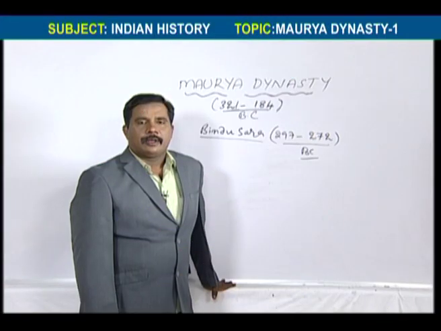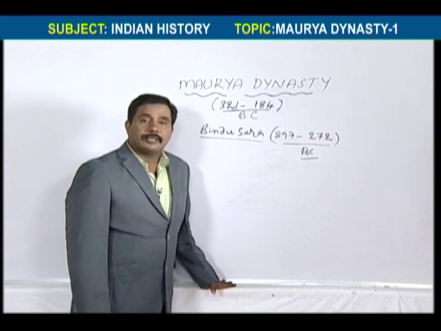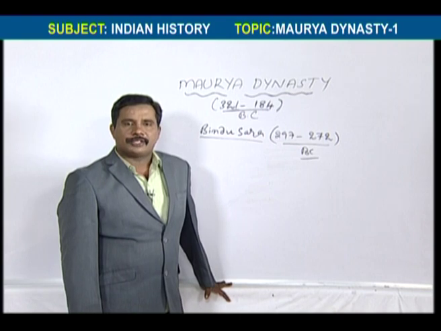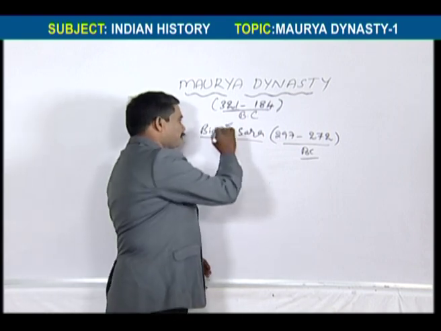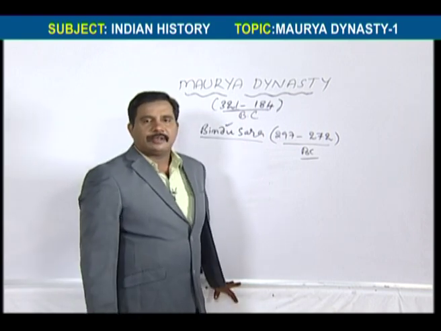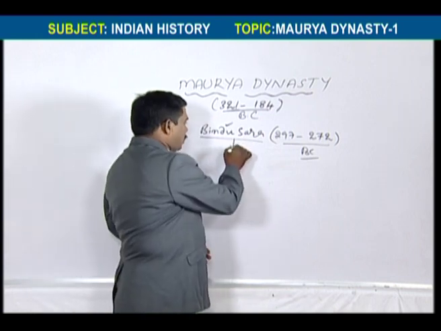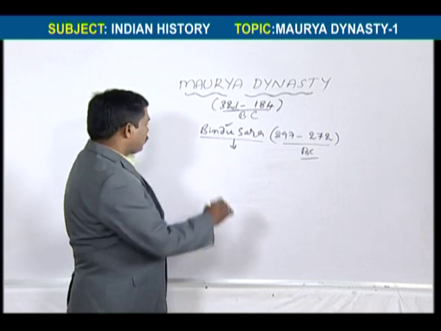Now the successor of Chandragupta Maurya and second ruler of the Maurya dynasty was Bindusara.